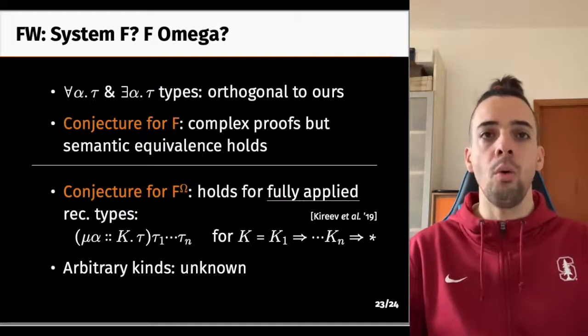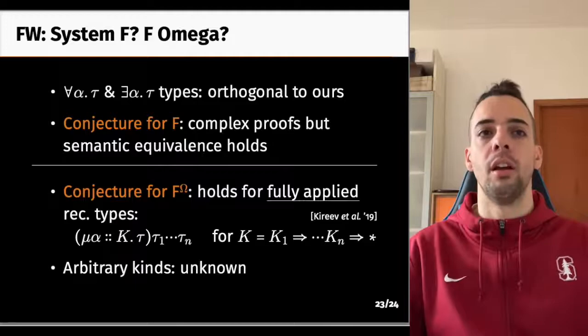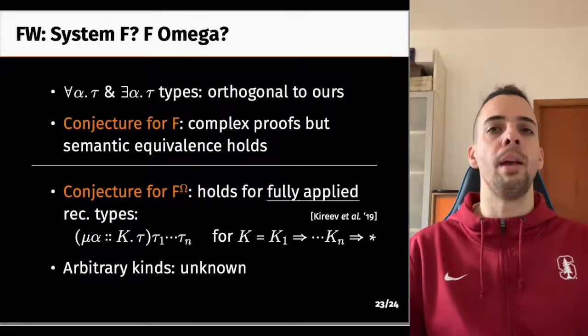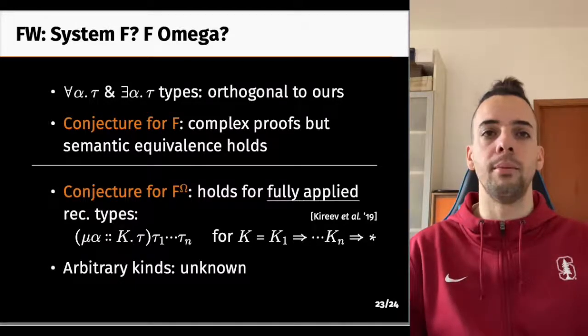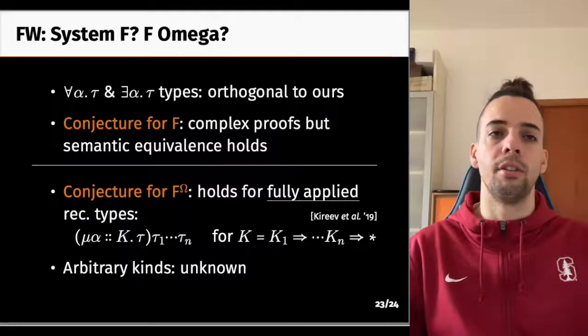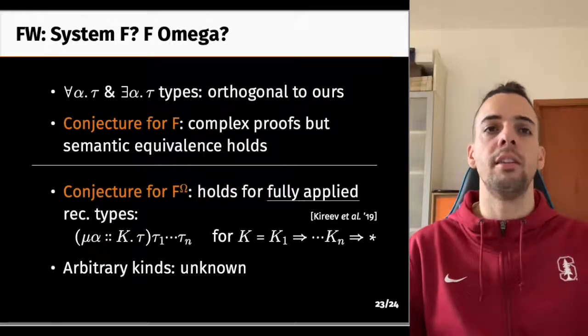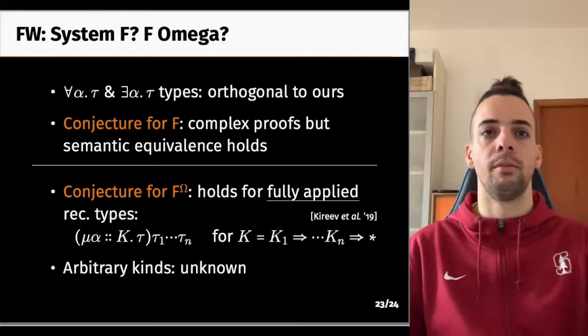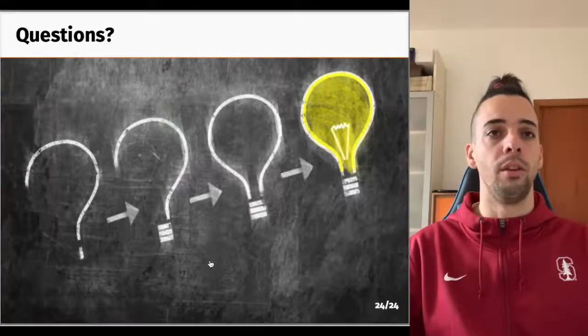We do not know what may hold for richer languages. However, it is worth noting that many realistic languages have systems that are less powerful than F omega, and that simply supporting fully applied recursive types seems sufficient to tell most programmers that they can choose their preferred formulation of recursive types since they are semantically equivalent. With this, I conclude this talk.